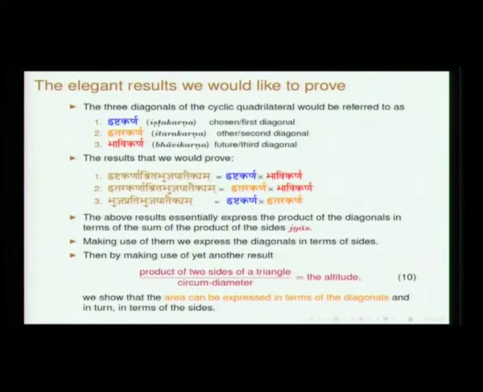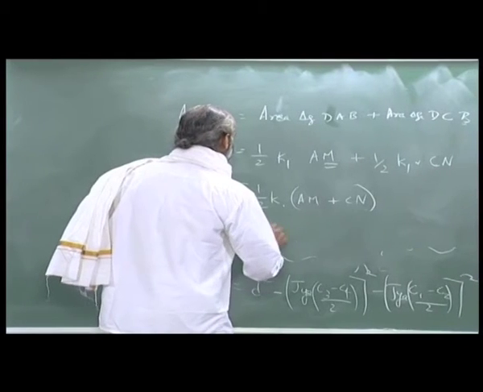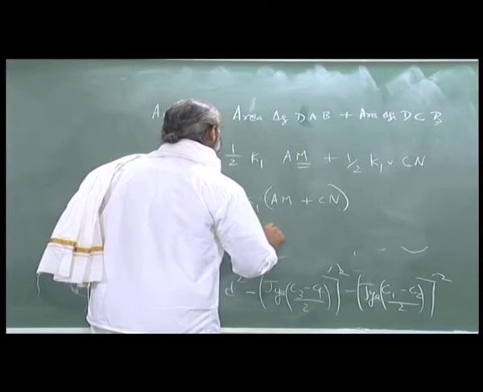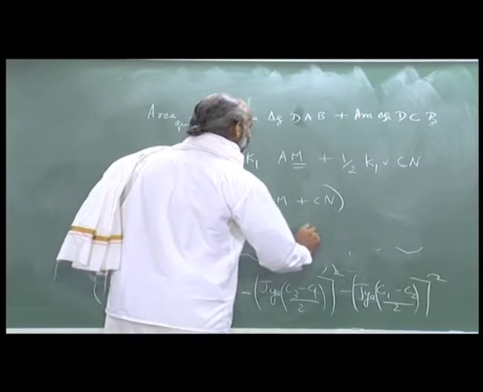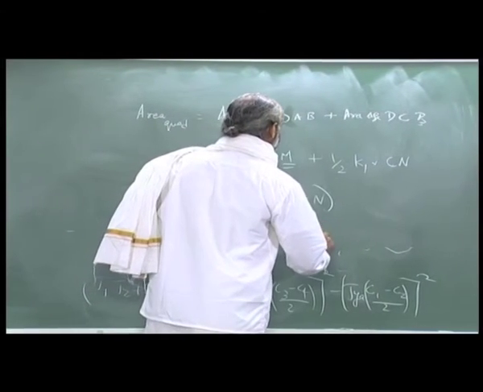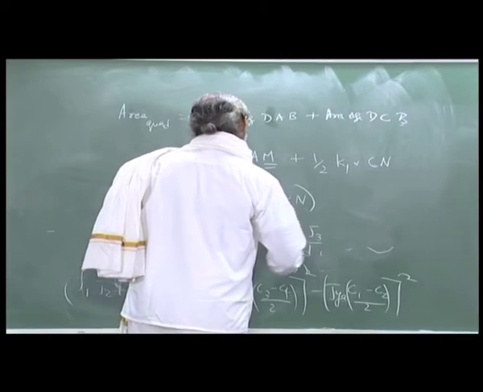The product of these two sides, suppose you had dropped a perpendicular from A to M, the two sides are J1 and J4. So, this is half K1 into J1 J4 by D plus the other two, J2 J3 by D.